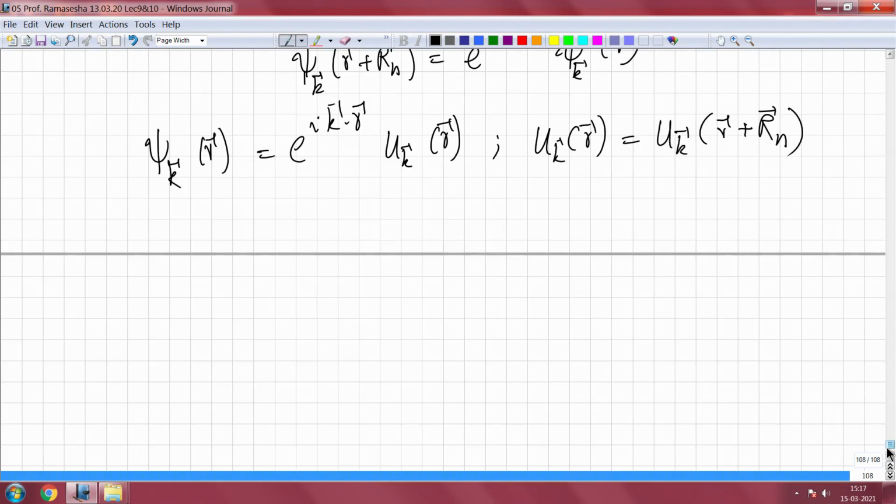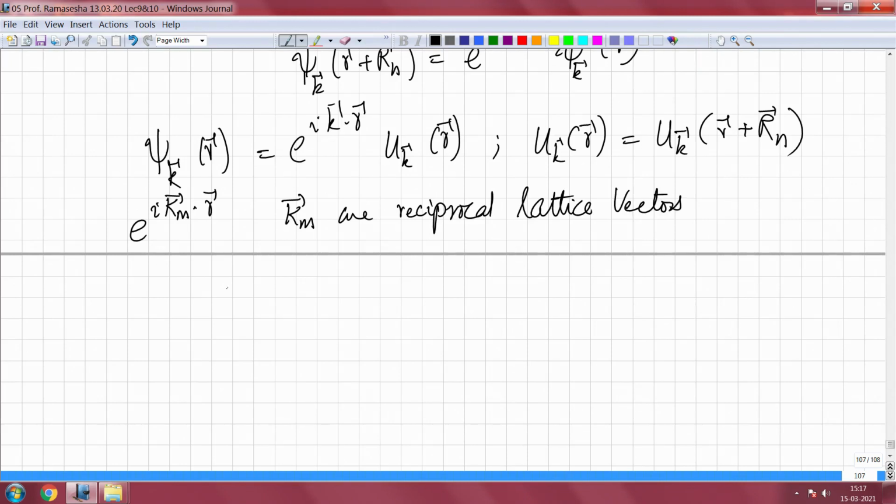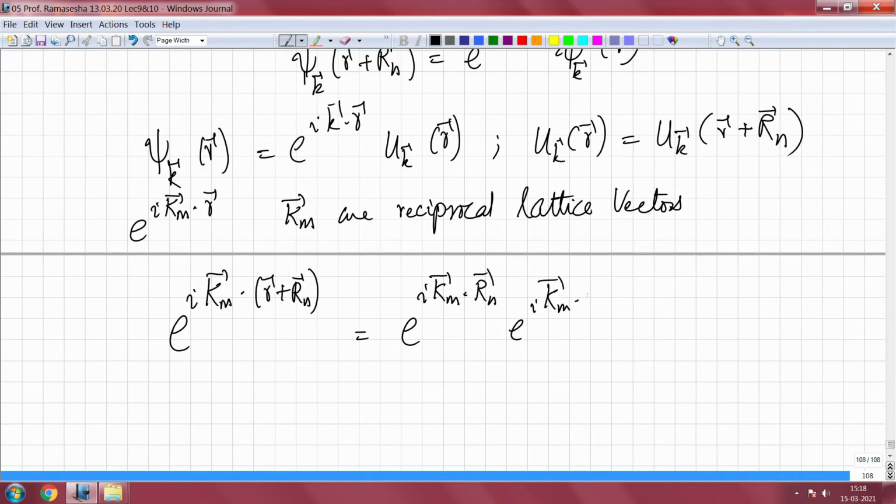I also said that we have the reciprocal lattice. If I look at plane waves of this type, that is e to the power i km dot r, where km are reciprocal lattice vectors, then what we have is e to the power i km dot r plus Rn is equal to e to the power i km dot Rn times e to the power i km dot r, and we said that km dot Rn is equal to 2 pi times an integer.